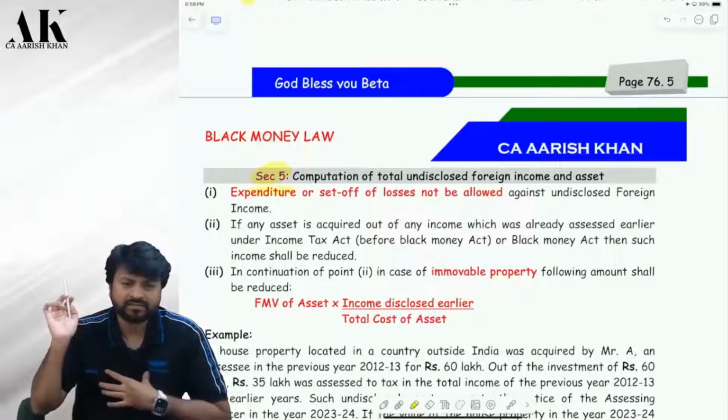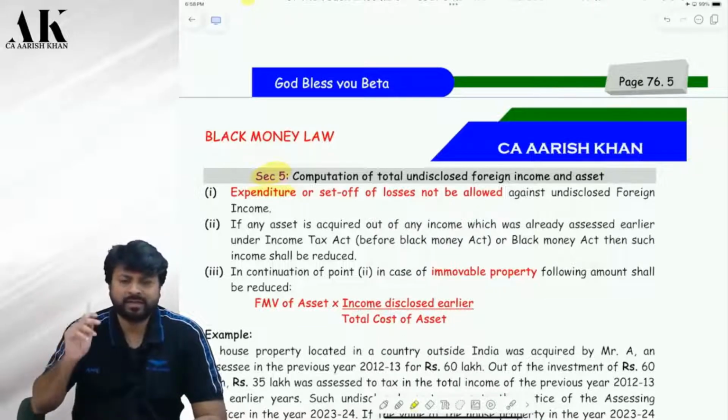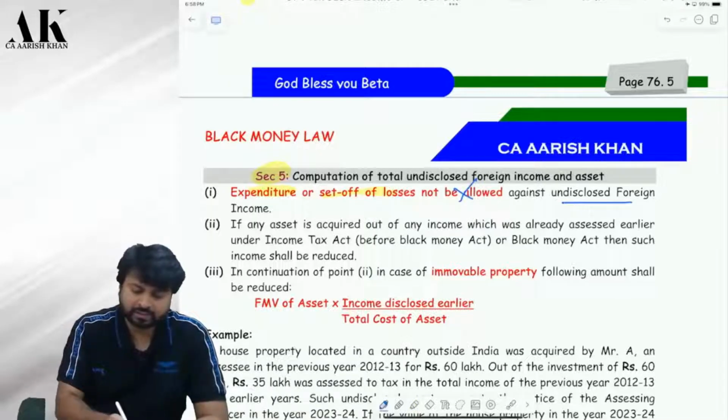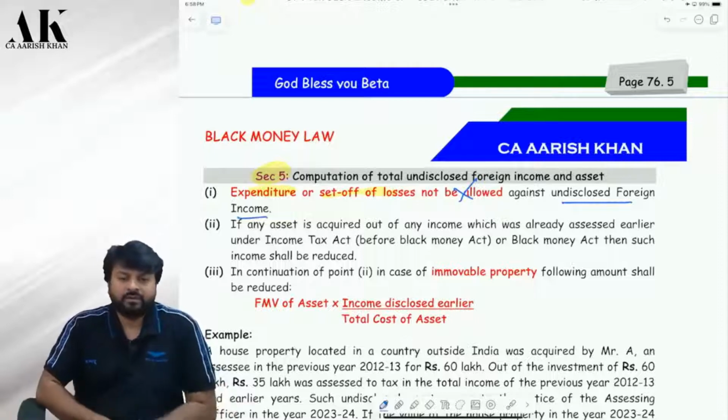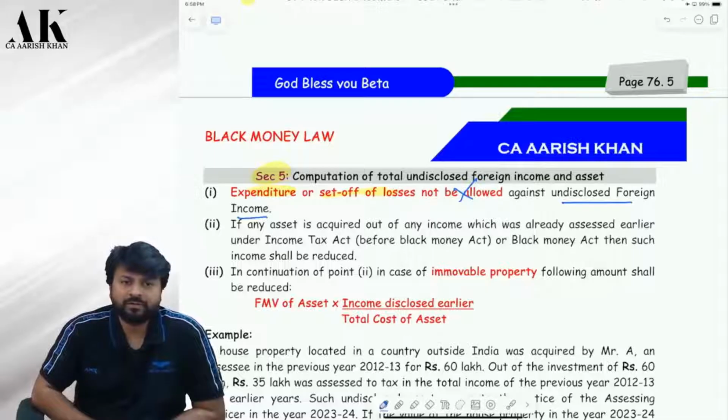Asset, already 8 categories of asset. How to value asset, that we have seen yesterday. Now today we are going to learn how to compute income. Correct? Clear, sir. Expenditure, set off of loss not allowed against undisclosed foreign income. Check. No expenditure, no set off of loss, nothing is allowed. See such a beautiful provision. The computation is over in one line. Straight away, whatever you have earned, that is your income. Okay? Clear, sir. No expenditure, no set off of loss, nothing is allowed. Correct?